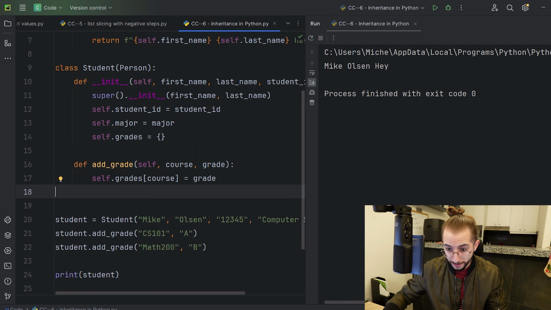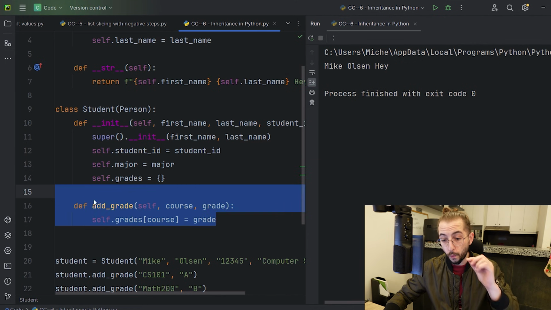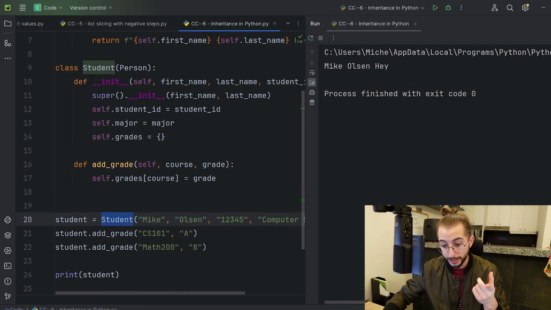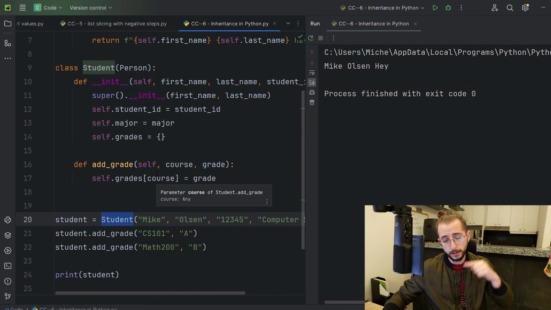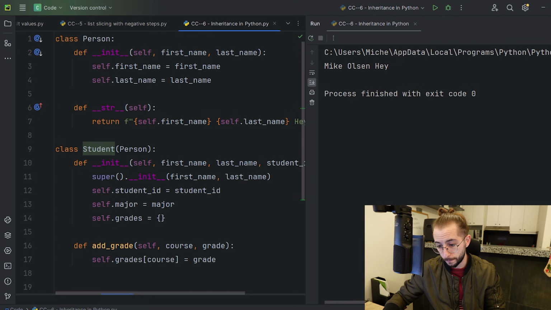Even though this underscore underscore str is not created inside of the student, when I call, remember, student is from the class Student with an uppercase S. Even though the underscore underscore str is not in the Student class, I can still use it even though it's in the Person class. So inheritance, super important.